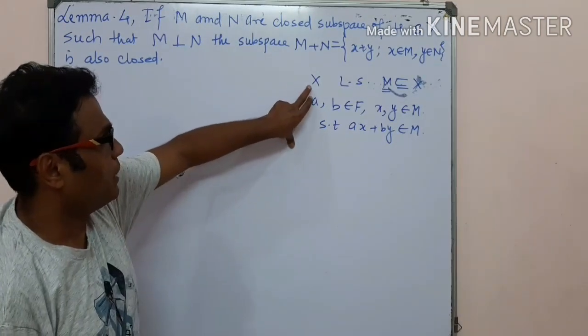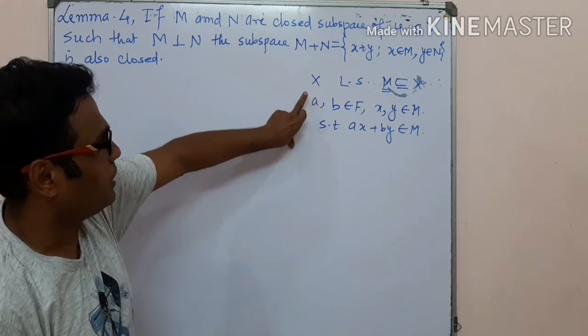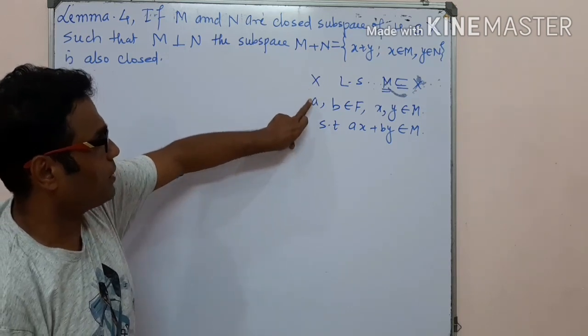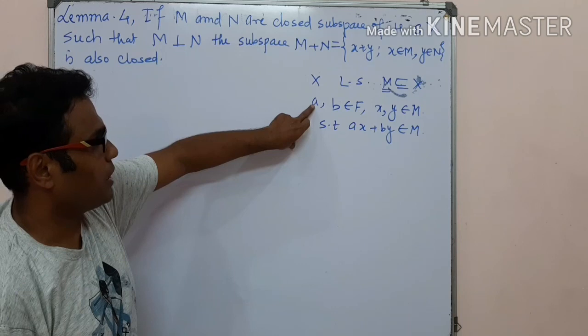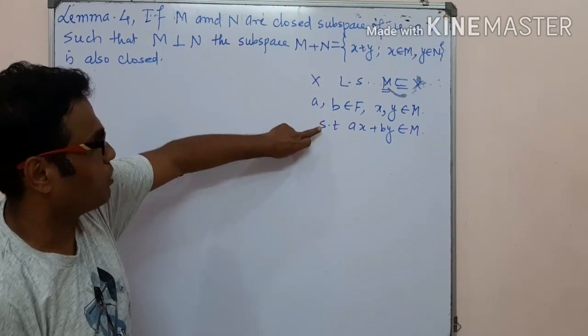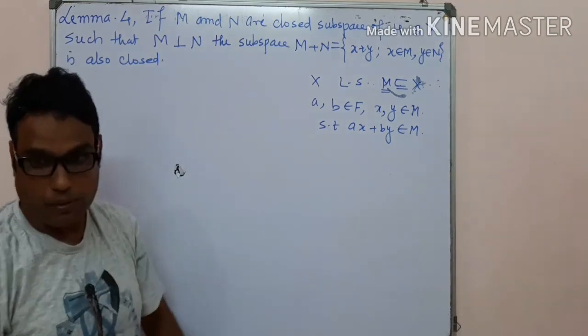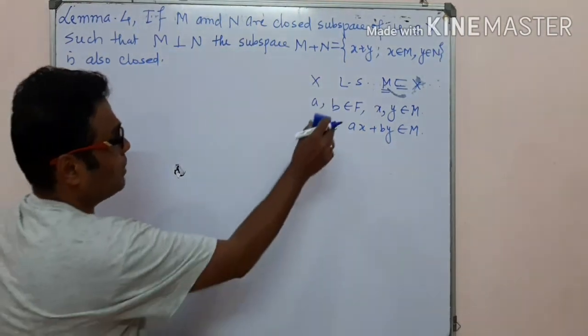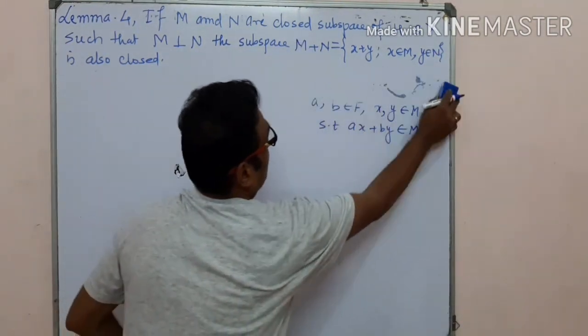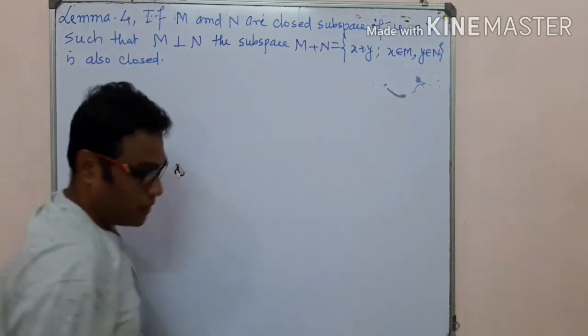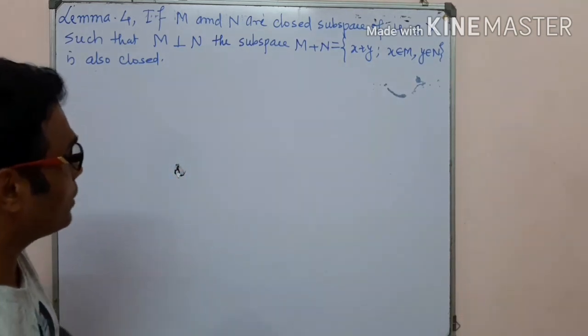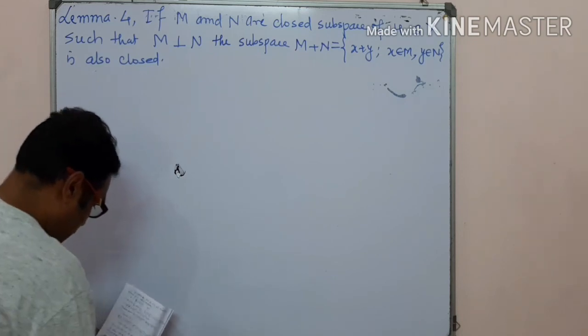With the help of this concept, we prove first that M plus N is a subspace, then we prove the closed property.